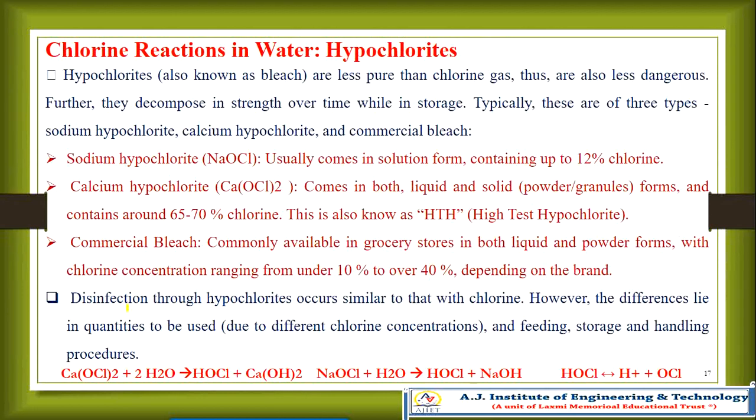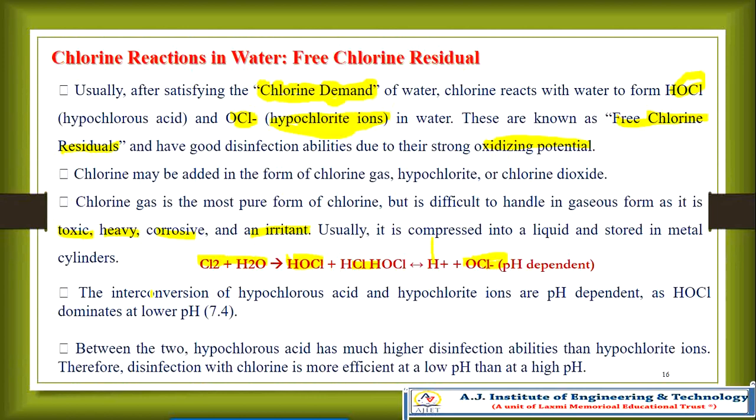Now for disinfection, the interconversion of hypochlorous acid and hypochlorite ions is very important and pH dependent, because you have to maintain the pH. At lower pH, around 7.4 and below, hypochlorous acid has much more disinfectant ability than the hypochlorite ions. Therefore, disinfection with chlorine is more efficient at low pH than at high pH. This is one of the important factors you should know.